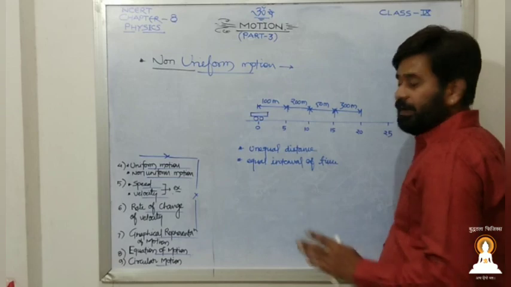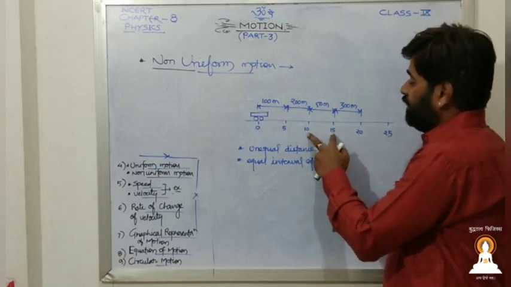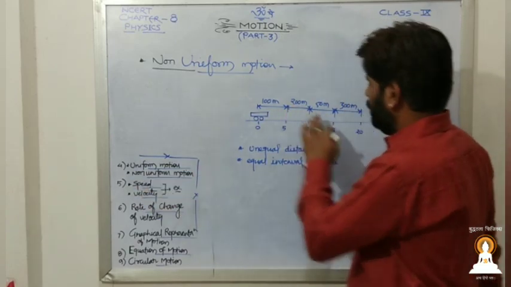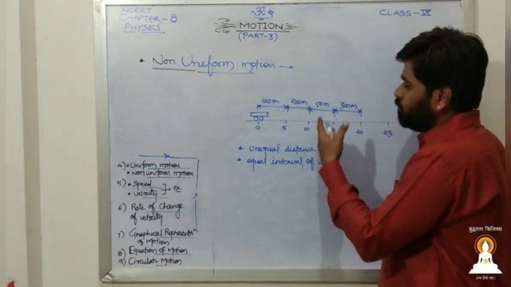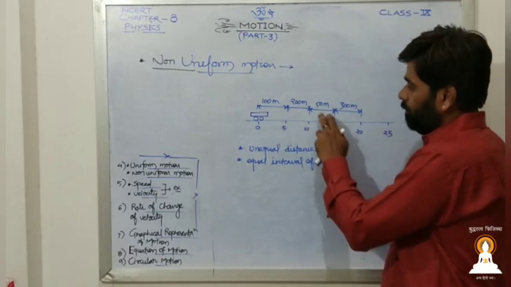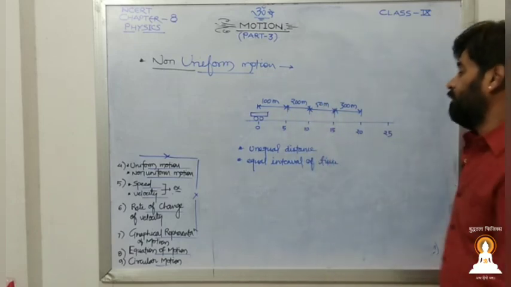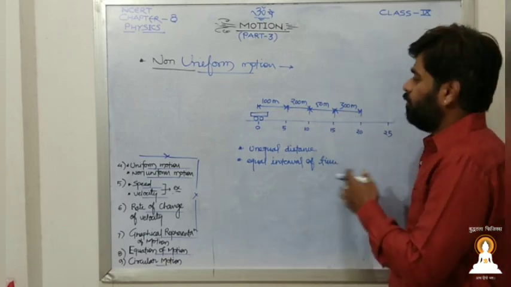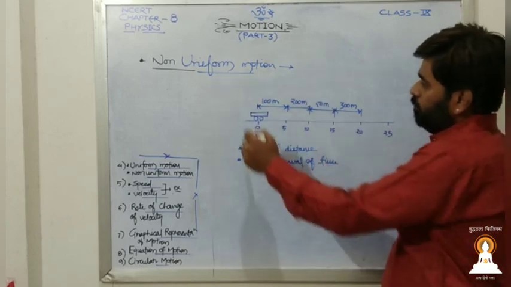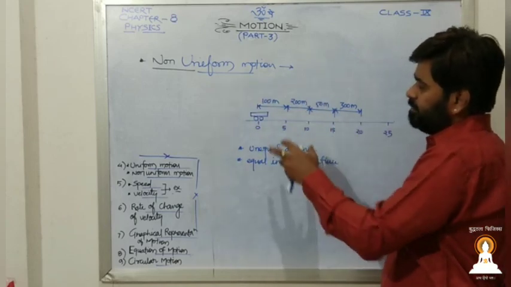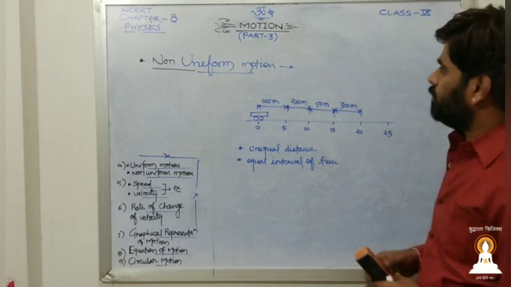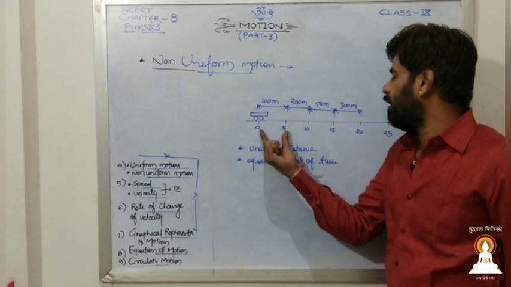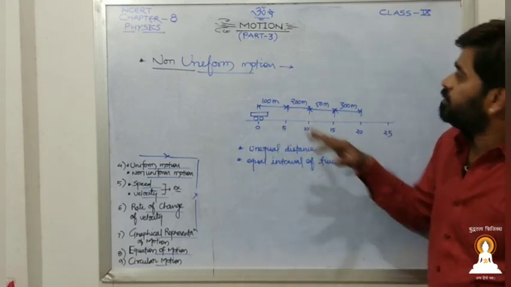Either the road was quite clear. For 10 to 15 minutes, 50 meters, it might be possible that it was a rural area where a proper road was not there. For 15 to 20, 300 meters, it might be possible that it was an expressway with no hurdle at all. So non-uniform motion means somewhere the speed is increasing or decreasing. I should not use the word speed because later on we will see that. But covering unequal distance in equal intervals of time is non-uniform motion.